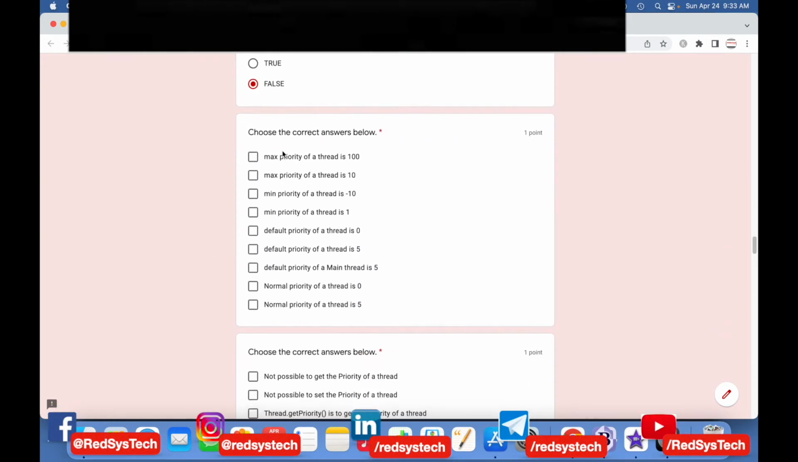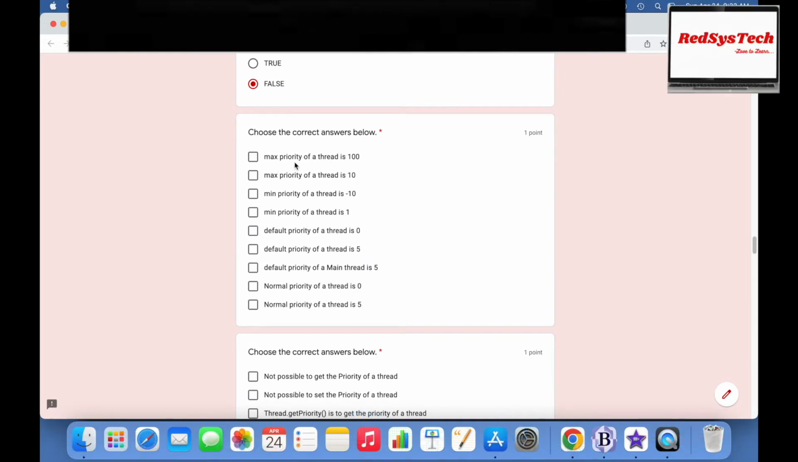Now let's move to the next one. Choose the correct answers below. Maximum priority of a thread is 100. No, that is not correct. Maximum priority of a thread is 10. That is correct. Minimum priority of a thread is minus 10. No. Minimum priority of a thread is 1. Yes. And default priority of a thread is 0. No, that is not correct. Default priority of a thread is 5. Yes, that is correct.